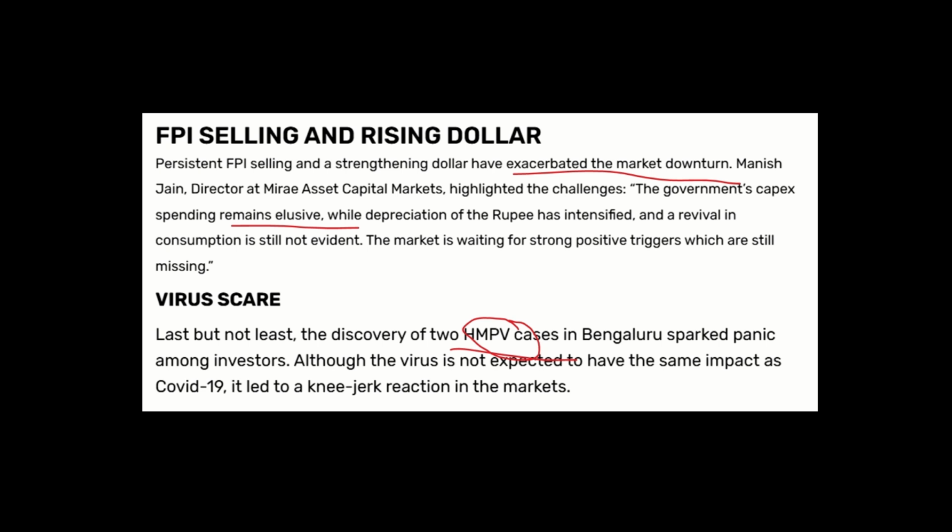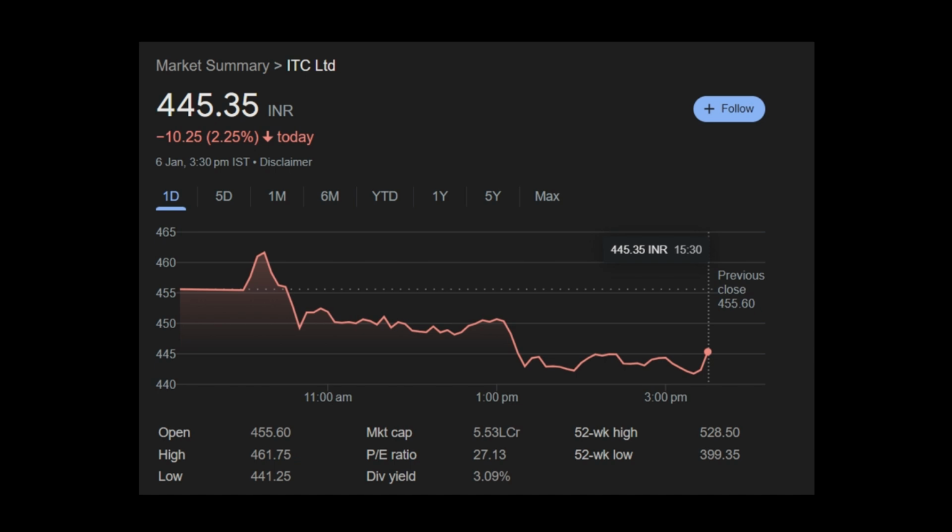Now, let us see some of the major stocks which saw a huge drop in their stock price. First is ITC. ITC stock price went down by 2.25%. Stock price closed in at 445. If we talk about its market cap, then company is a big company with a market cap of 5 lakh crores and a PE of 27. So PE is reasonable. It also has a very good dividend yield of 3%, and that makes it attractive.